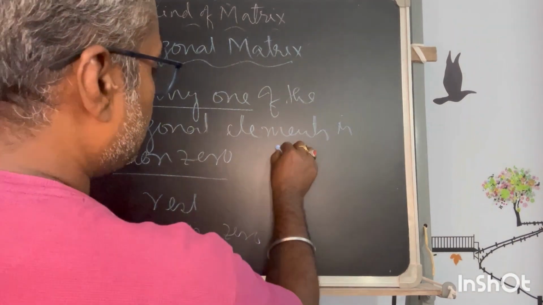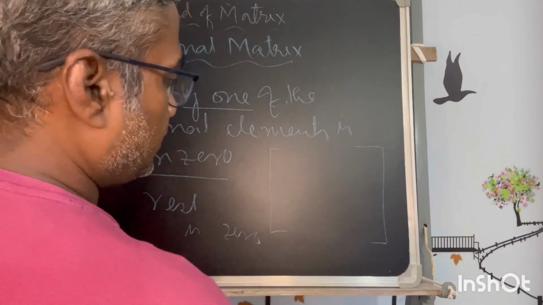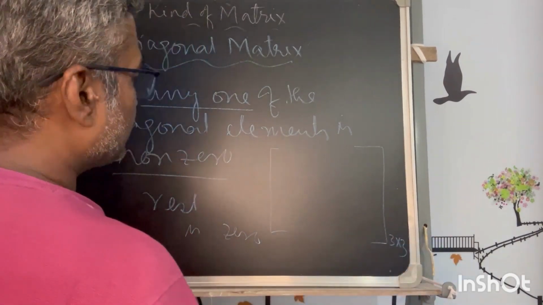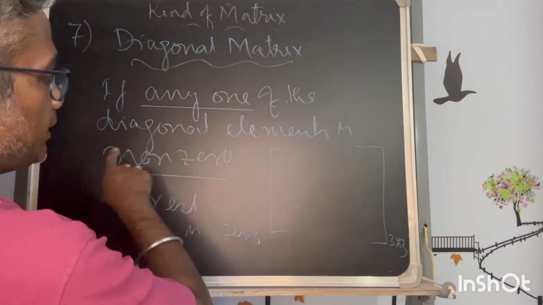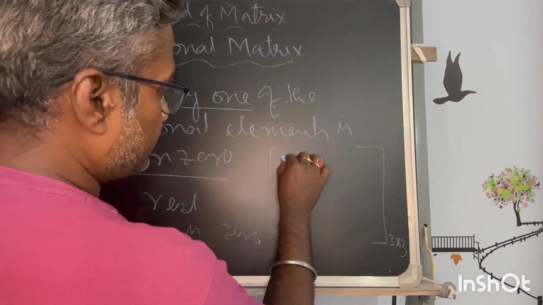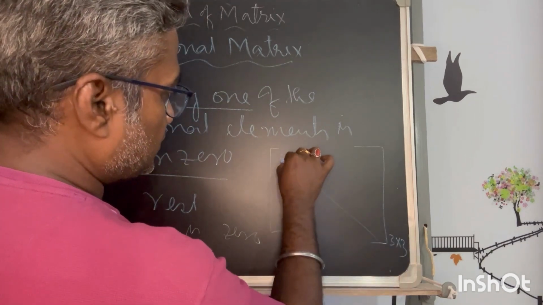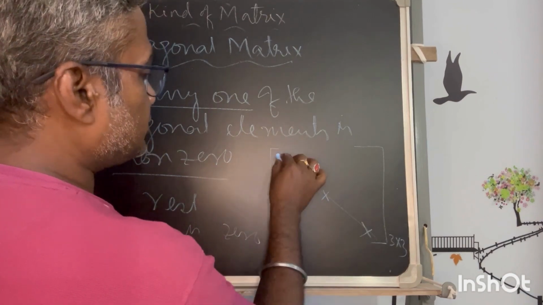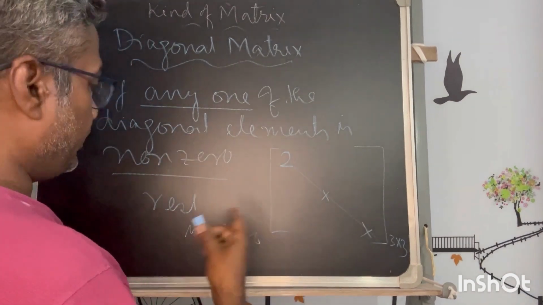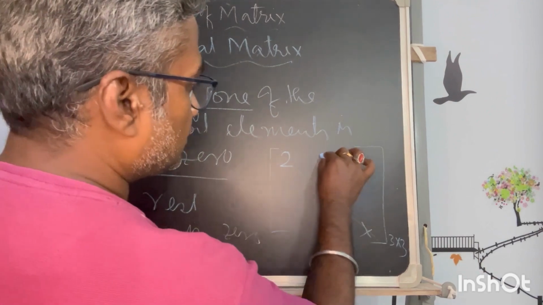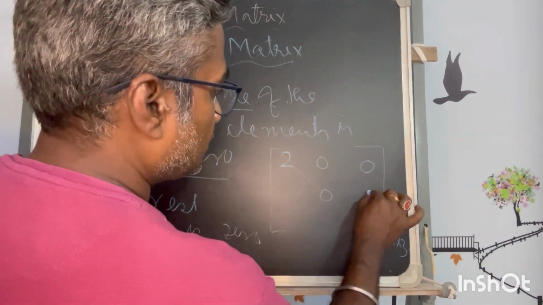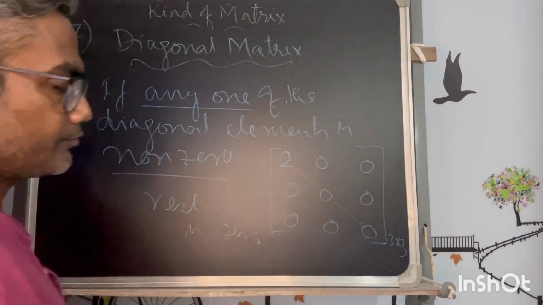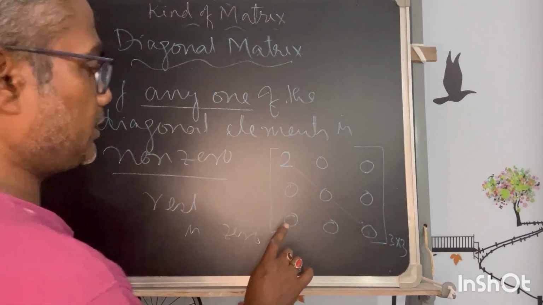So if I have a 3 cross 3 matrix where any one of the diagonal elements is non-zero, this is the diagonal, and there could be 3 such parts. Non-zero means you can put any value, and the rest is 0. This is the minimum requirement.